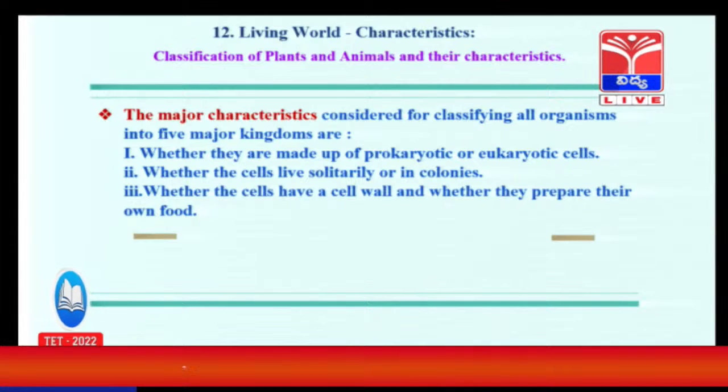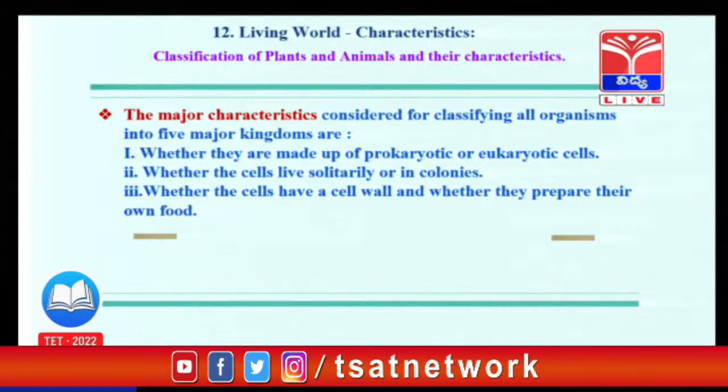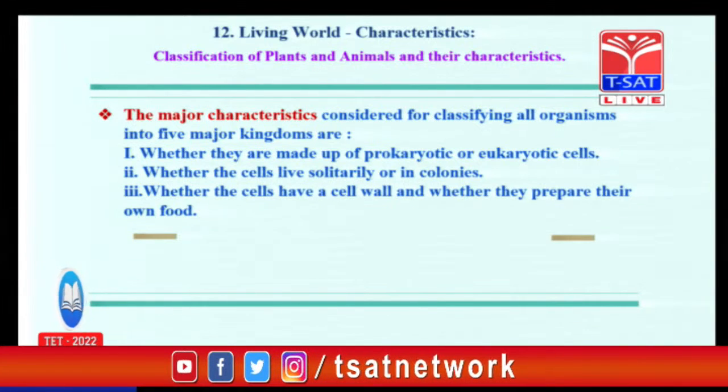For example, in living organisms, we deal with both plants and animals. Plants are able to prepare their own food by the process of photosynthesis. But animals, for example human beings, are unable to prepare our food. We are dependent upon so many things for our food content. So these three characters play an important role while doing the classification. There are so many types of classifications. We take a type of classification, the Linnaeus classification, the Bentham and Hooker system of classification. So many systems of classification are there.